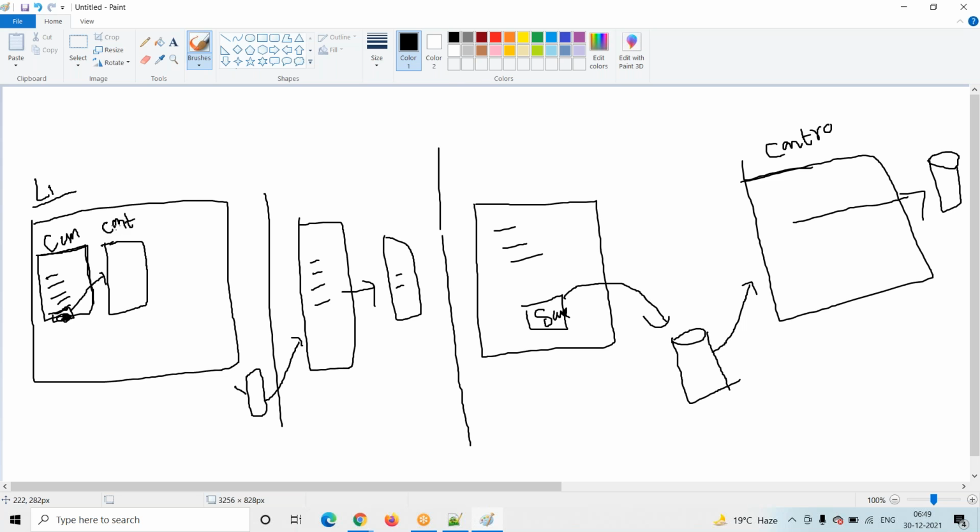Why am I using the terminology client? Generally two terminologies: client and server. Why am I calling it a client side controller? Client means the user. We present the data, finally show the data to the user, or collect the data from the user.